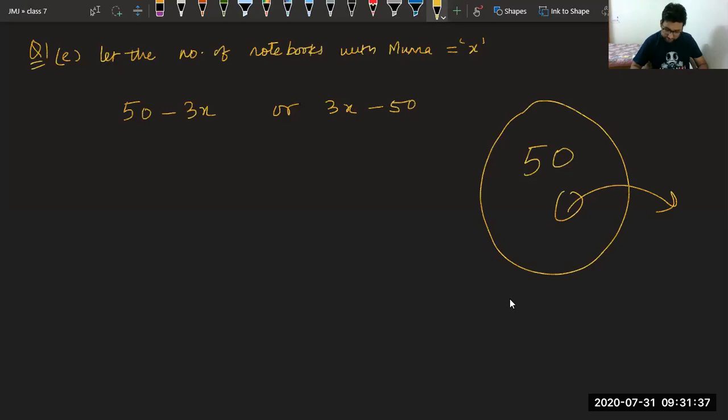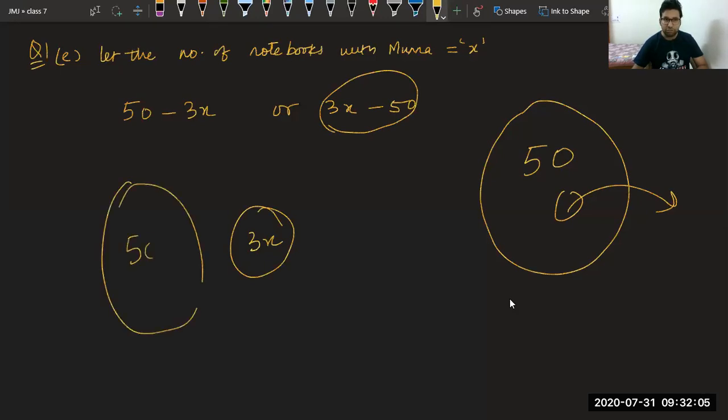Beta Mervin, Ashima, Devansh. No, beta Devansh. Hera is correct. Nana correct. Kavish correct. Kritika correct. Now you are writing the correct one. Again this came. Avneet, it is not 3x minus 50. Because they are saying, again listen, Munna subtracts thrice the number of notebooks he has from 50. From 50 he is subtracting this thing. So it is 50 minus 3x. I hope it is clear to everyone. It is not this case. It is this case. Okay.